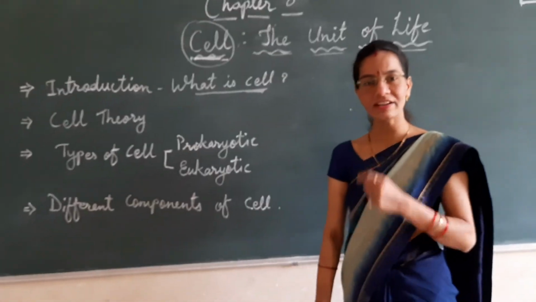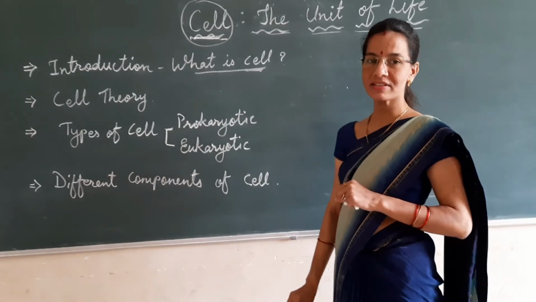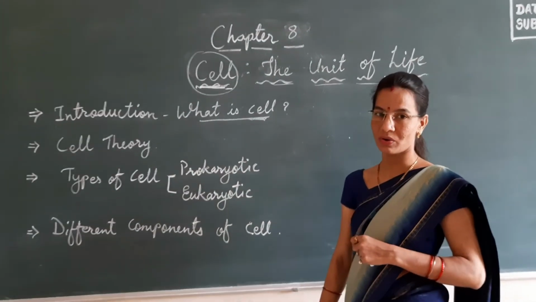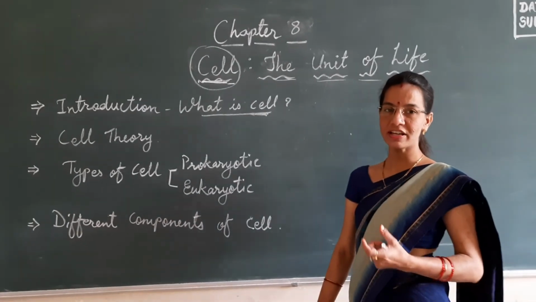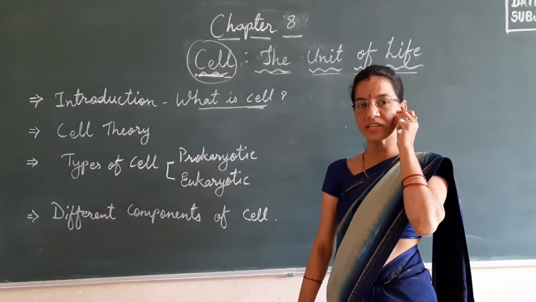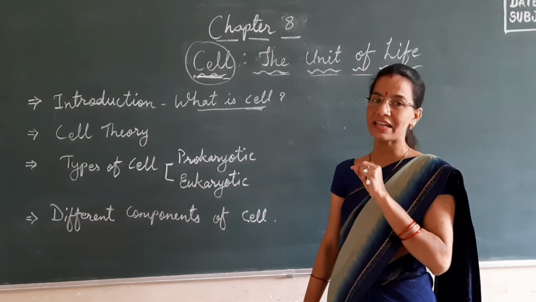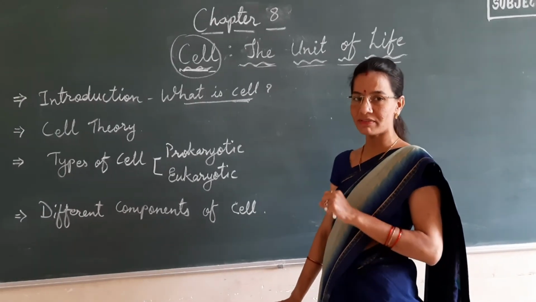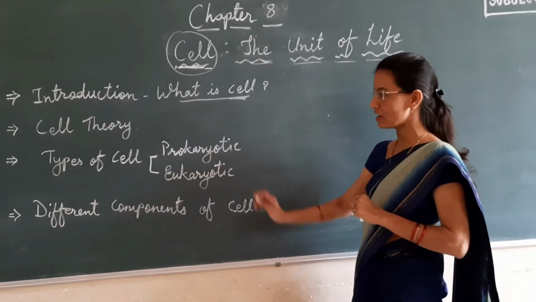It was actually a dead cell. The first living cell was observed by Leeuwenhoek. He prepared his own simple microscope, and he observed the first cell. It was a bacterial cell. In 1674, he observed the first living cell.